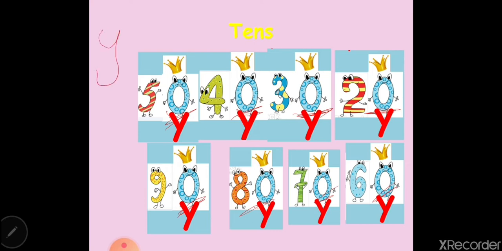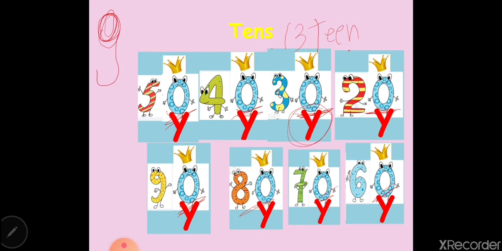Y. Inside this Y, I can put the 0 to remember that the end of this word is Y. It's not like here, 30 and 13. 13 ends with teen, but this one ends with Y. So remember to always put 0 in the Y.